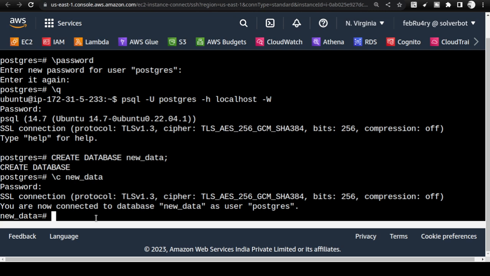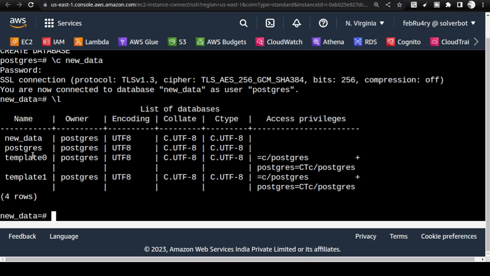Now you are going to create a table. Oh, hold on. Before I create the table, let me show you how to see the databases inside the database server. This is how you see them. You see the new data available. In your case, it might be a different name if you are given a different database name. This is a database server, and a database server will contain many databases.